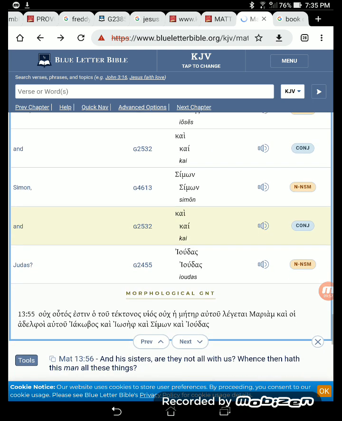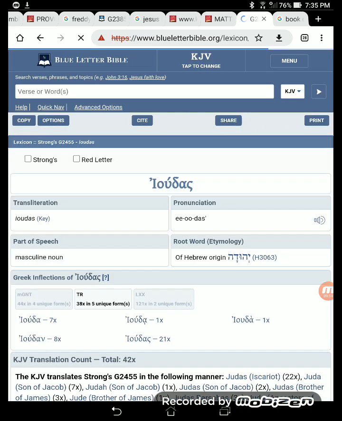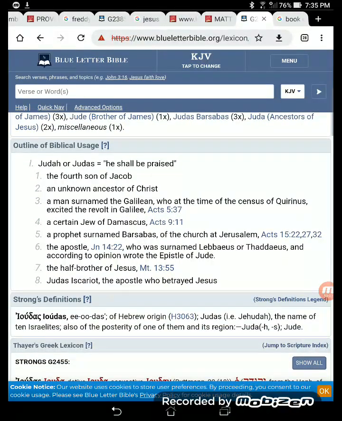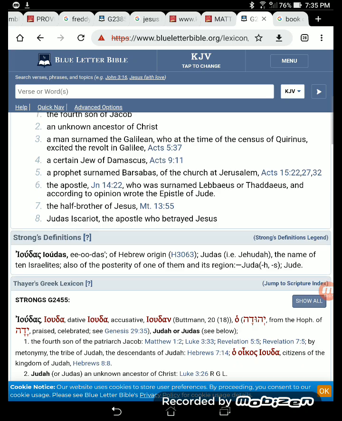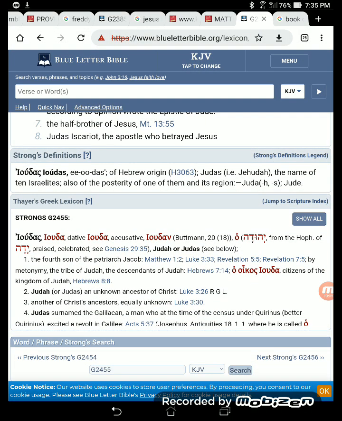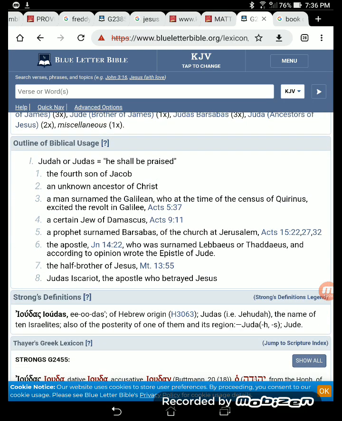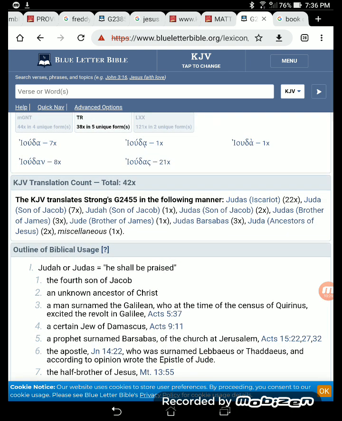And then when you go to Judas, right here, Yahawada goes back to the name Judah. So these were his two blood brothers right here, the half brother of Yahweh, but it wasn't his half brother. See, they pushed that half brother so they can push that Immaculate Conception doctrine. I've been doing a lot of study on that. So don't get tripped up by this. Trust us, what we say, that he was his full brother. But like I said, that's a whole other lesson that I do not want to get into because it's just going to muffle the lesson. I want you to focus on what I'm saying.